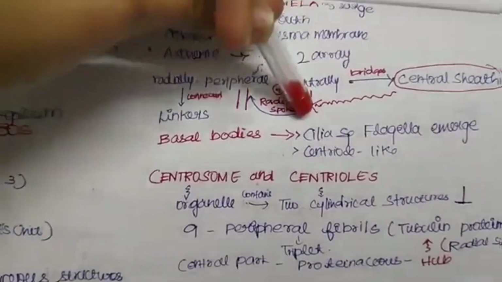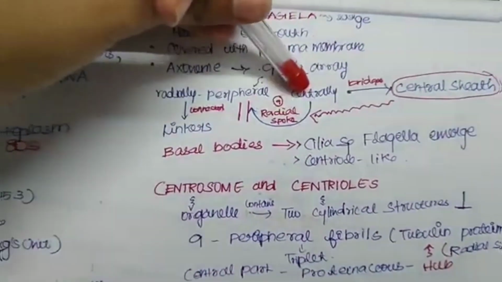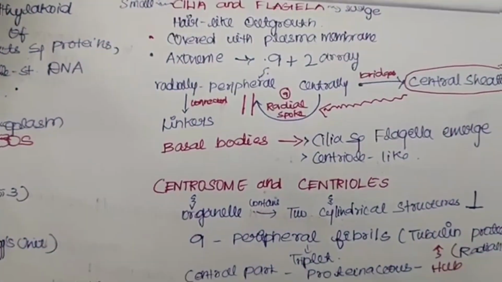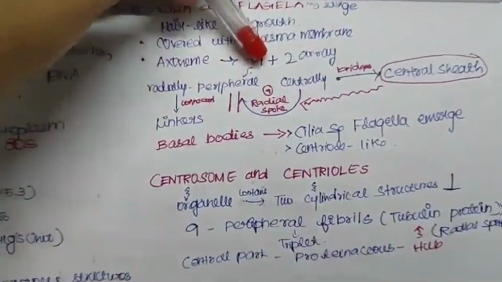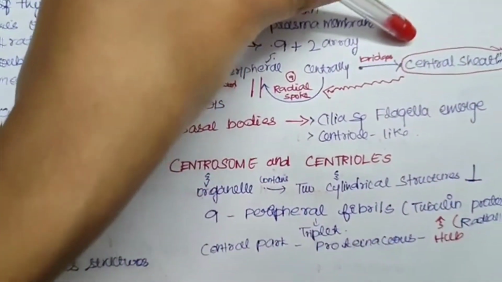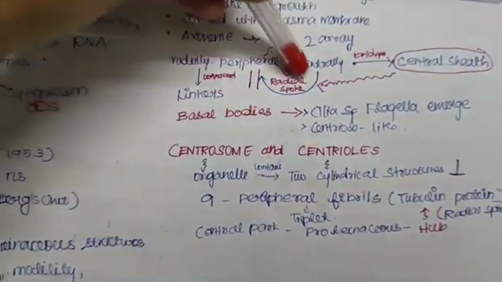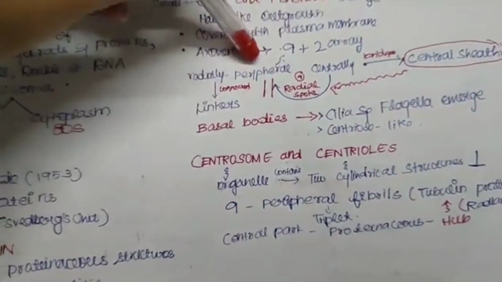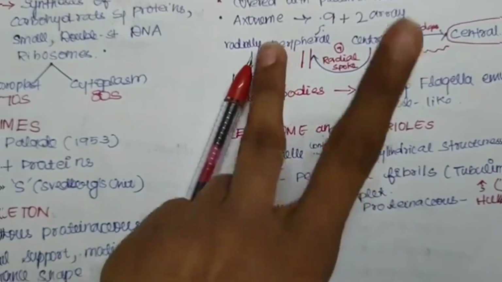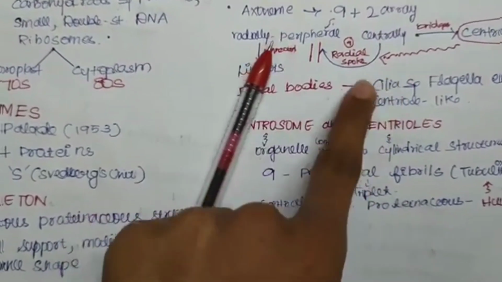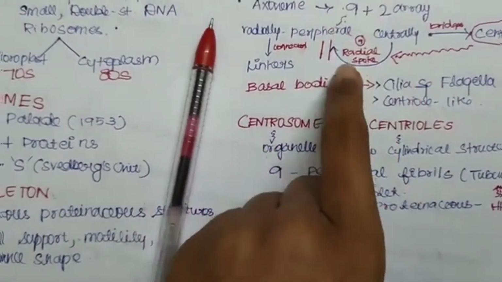The 2 in the centre are connected by bridges, and the central tubules are covered by the central sheath. This central sheath will be attached to one of the peripheral tubules, which are in doublets, in terms of radial spokes.